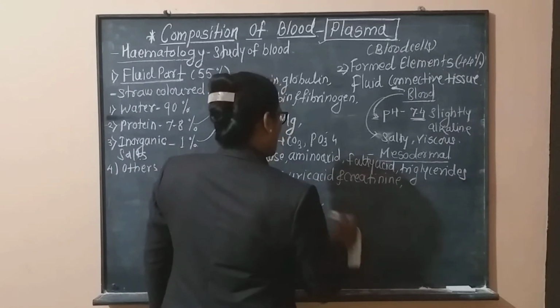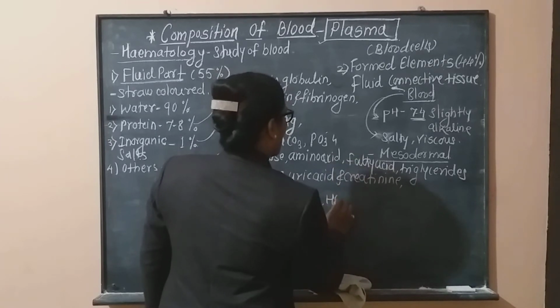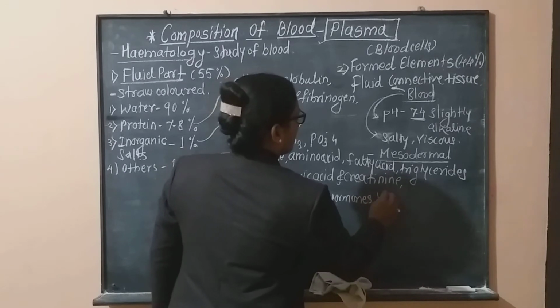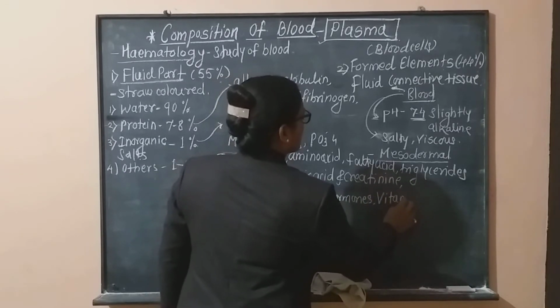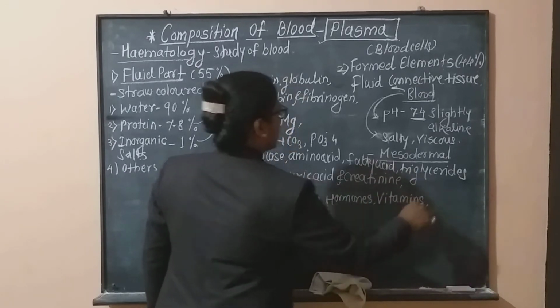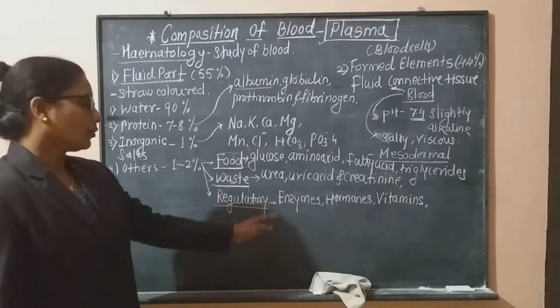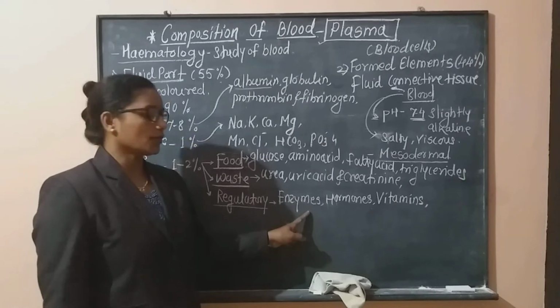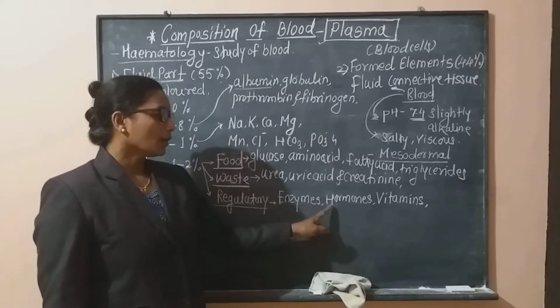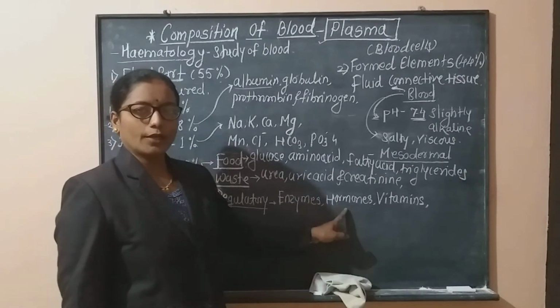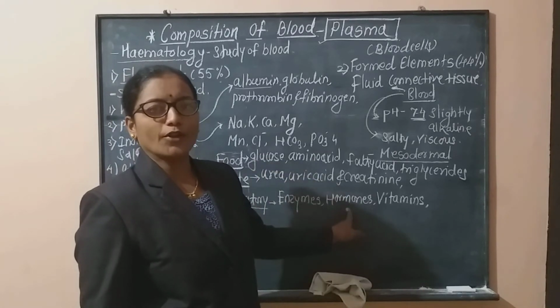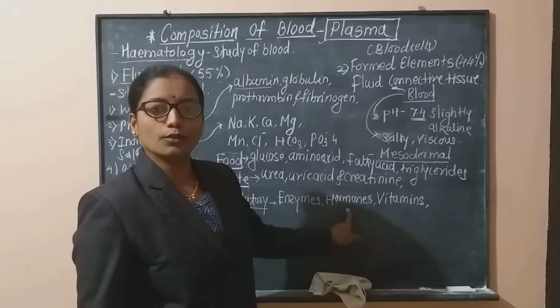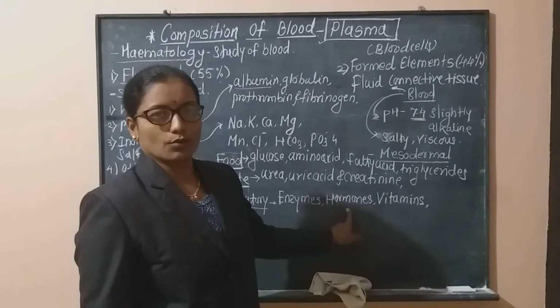After enzymes, certain hormones are present, and the vitamins. These are also present in the blood. These enzymes are very important for the different metabolic reactions that take place in the body. Hormones are very important because all the body functions are under the control of the action of the hormones.